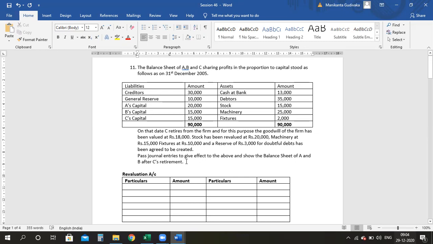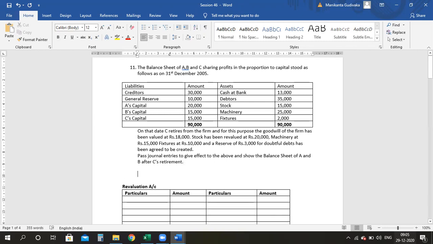Pass the journal entries to give effect to the above and show the balance sheet of A and B after C's retirement. So let's start the question. So guys, as I already told you, all the other adjustments will be the same except for the purpose of your goodwill. So let me first start off by calculating the share of C.